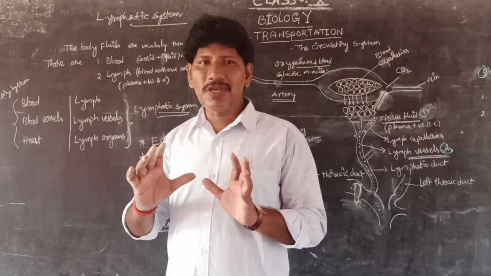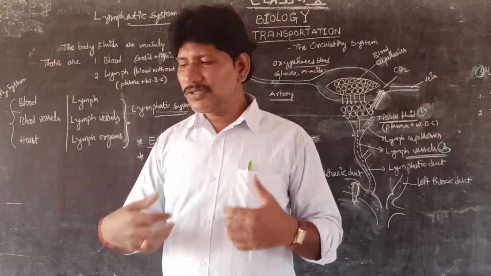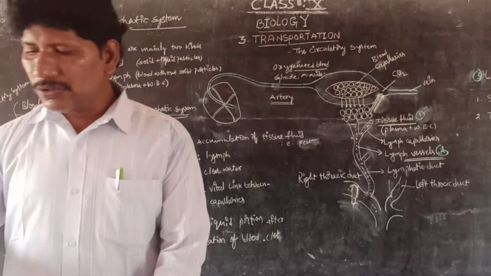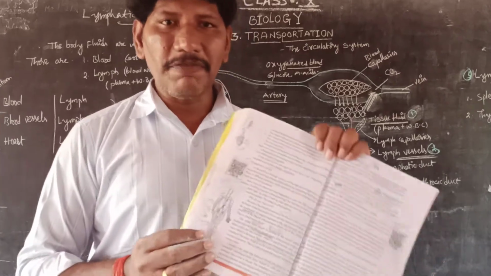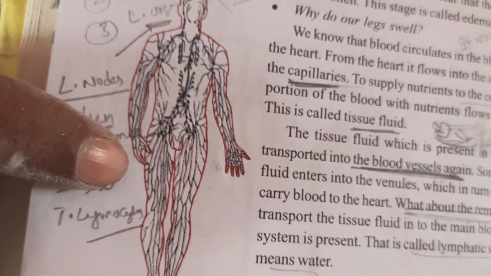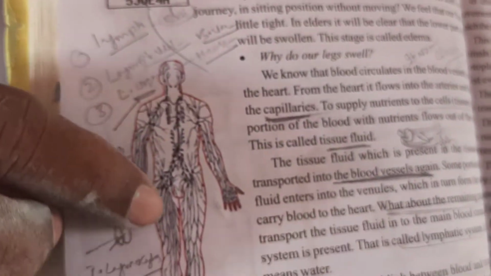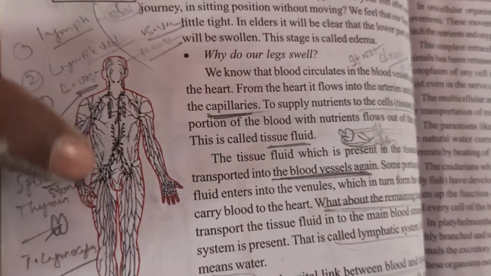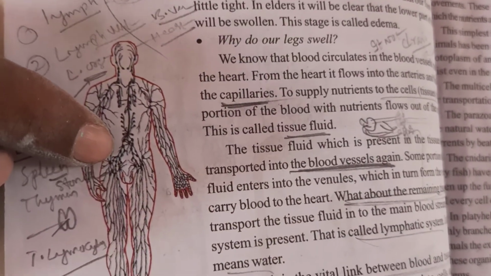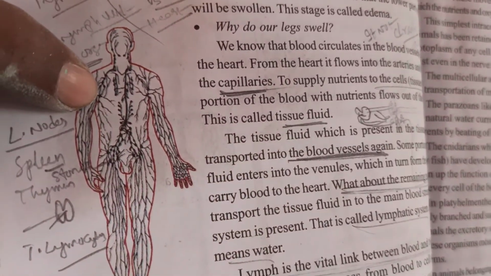Let us take a glance at how the lymphatic system is present in our body. Take the textbook and go to page number 60, where we can observe the lymphatic system. This picture shows the lymphatic system, which is a parallel system to the venous system in our body. It is a separate system developed to collect tissue fluid, or body fluids, and carry them to the heart. This is called the lymphatic system.